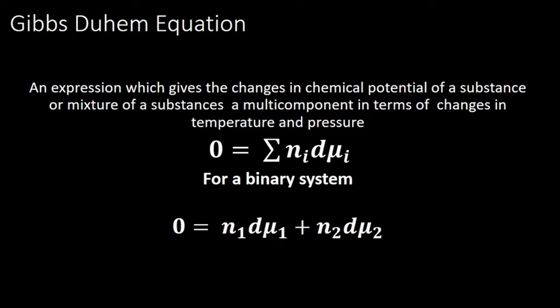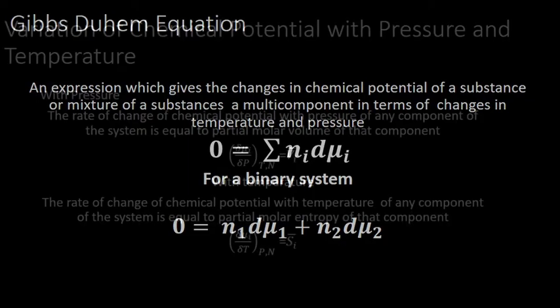Okay, so we'll take a binary system. When you take a binary system, only two components are there. So we can write the Gibbs-Duhem equation as 0 equals n1 d mu 1 plus n2 d mu 2. What is mu 1? Dou G divided by dou n1 at constant temperature, pressure and n2. So when you differentiate, d mu 1 will come. Similarly, mu 2 is equal to dou G divided by dou n2 at constant temperature, pressure and n1.